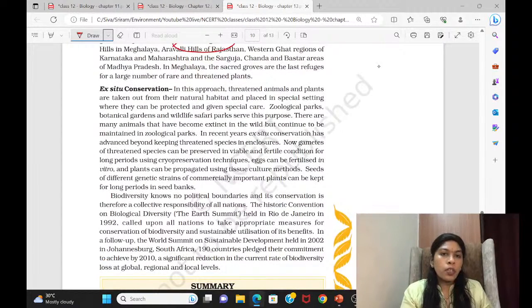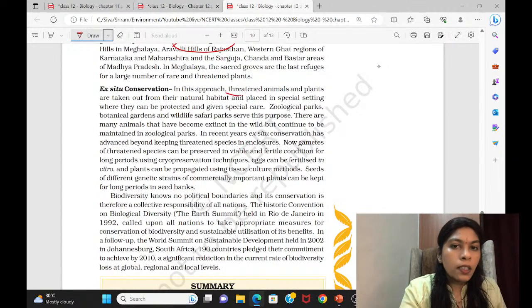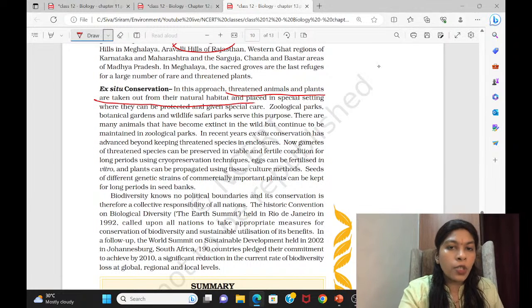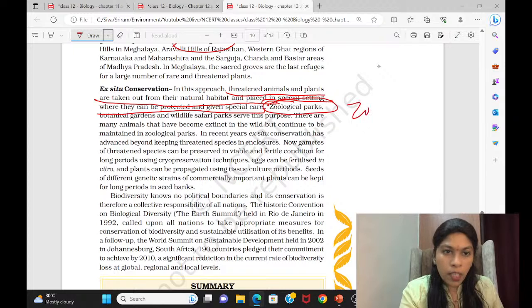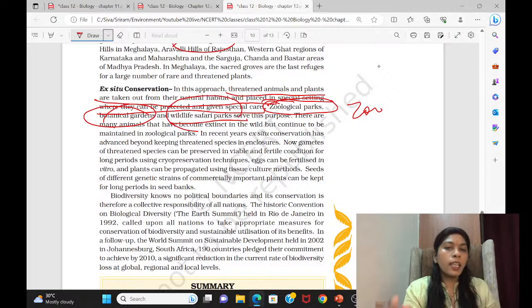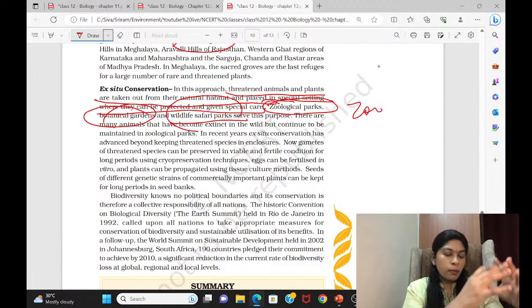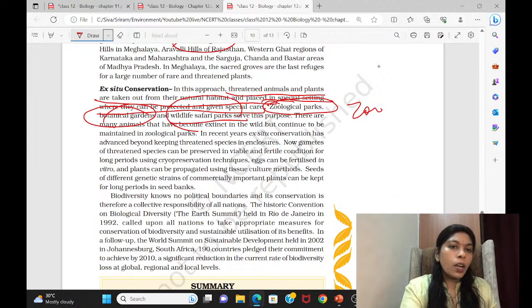Then ex situ conservation means that threatened animals and plants are taken out from their natural habitat and placed in a special setting where they can be protected and given special care. The best examples are zoological parks, zoos, and botanical gardens. Even wildlife safari parks, where we take the animal from the natural habitat, put it in one place in an enclosure or a specific area, and then protect them. This is called ex situ conservation. Even plants are the same, that is why botanical gardens are there.